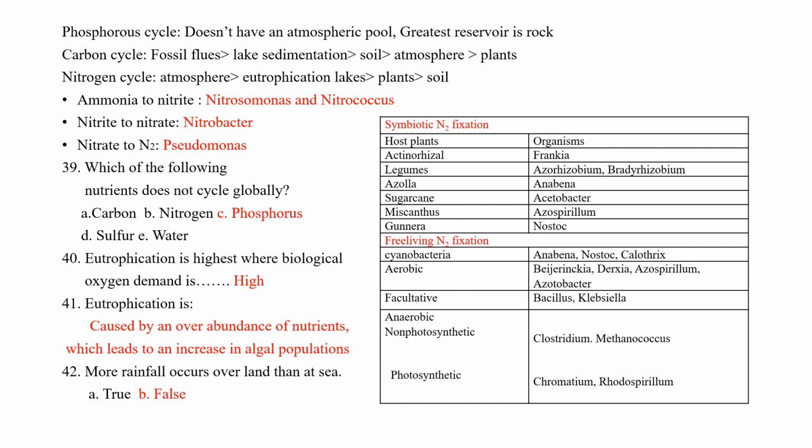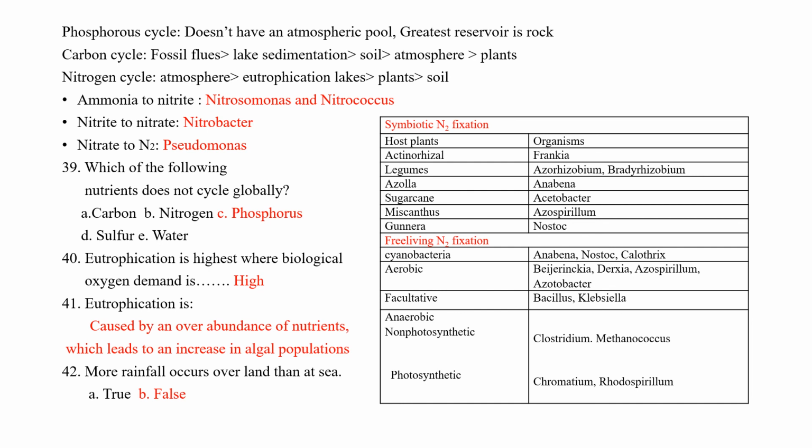In the case of plants assimilating nitrogen, ammonia is converted into nitrite by Nitrosomonas and Nitrococcus. Nitrite is converted to nitrate by Nitrobacter. Nitrate is converted to free nitrogen by denitrifying bacteria Pseudomonas. Which of the following nutrients doesn't cycle globally? Phosphorus, as it doesn't have an atmospheric pool.